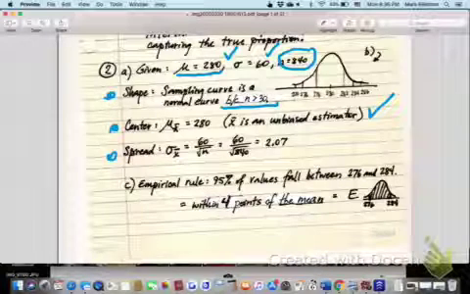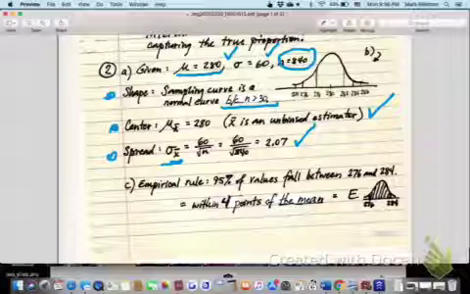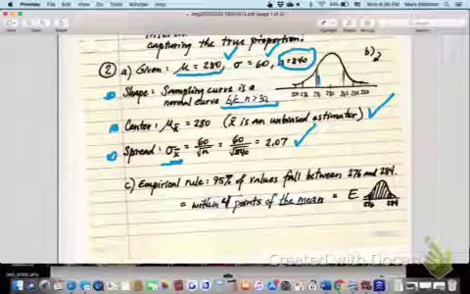Spread, we actually have to calculate. They gave us a population sigma, and now we're going to take the sampling sigma. Remember, central limit theorem says the sampling sigma will be much smaller. How much smaller? Divide by the square root of 840, and 60 drops down to 2.07. So we'll just call that 2 points. Then they asked us to draw in 1 standard deviation away from the mean, and then 2 standard deviations from the mean, which might look nice in a different color, and then finally 3 standard deviations from the mean.